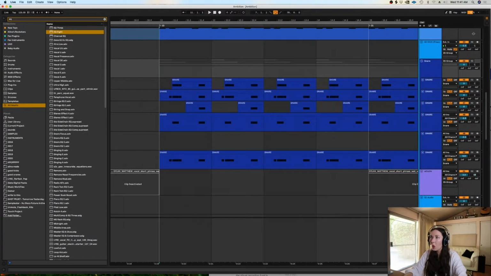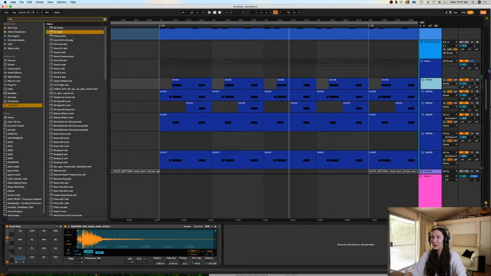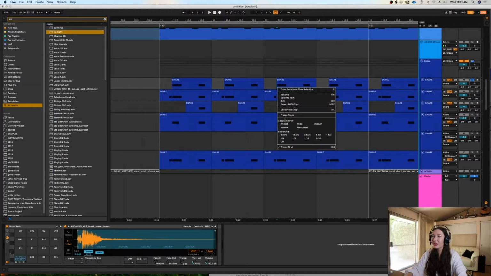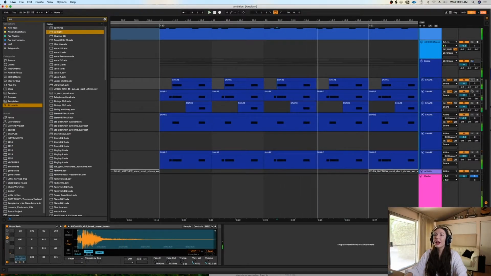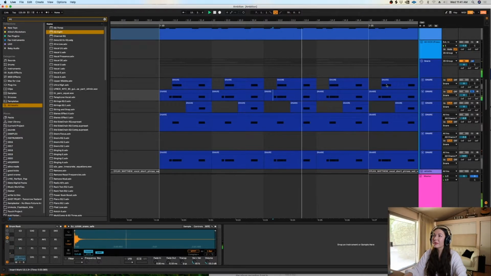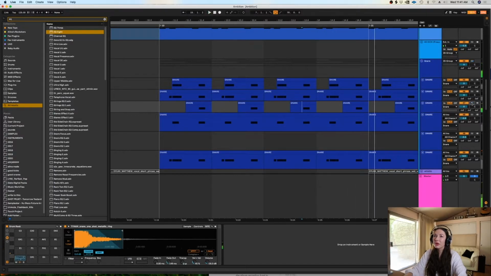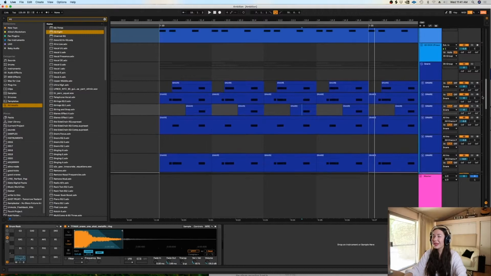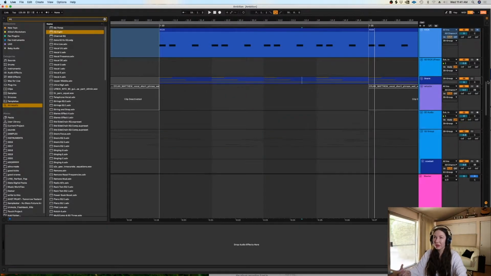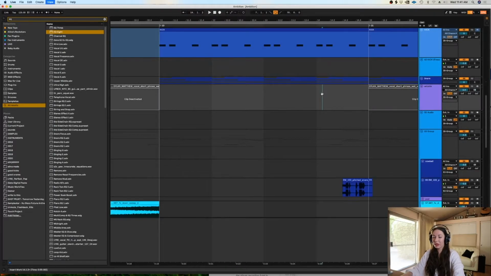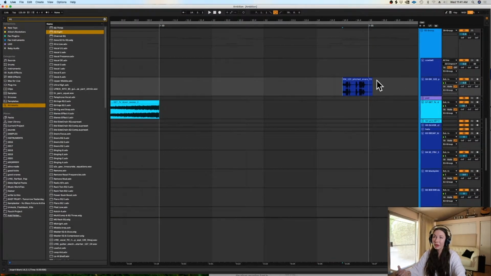Let me look at these snares. Why are there so many in this group? That's crazy. I honestly haven't layered like this in a long time. I'm surprised I did it here because this is not that old, I think. Okay, I see. There are very different sounds in here. Interesting. Okay, I don't even really know why I did that. I think sometimes I just keep layering stuff until I get the sound that I hear. Sometimes you get one sound and you're like, okay, that's it. And other times you keep going until you get what you want. So I think that was the case.